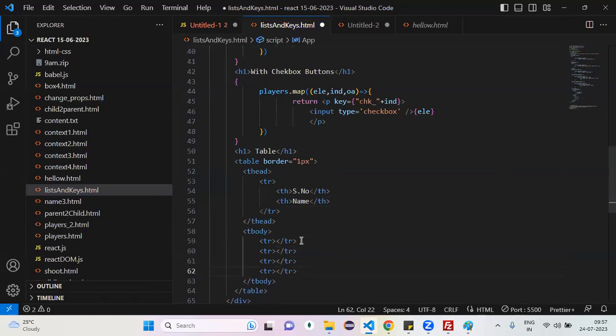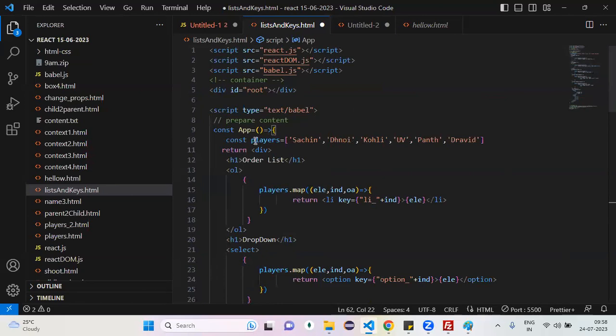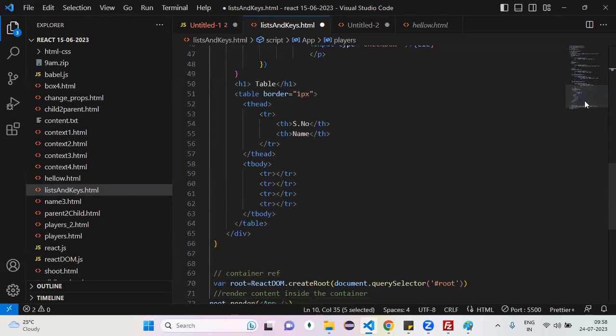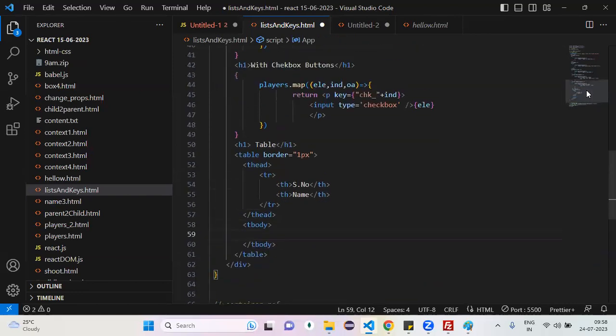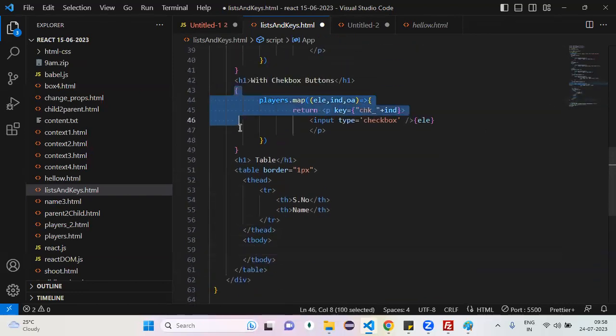So how many rows you have to prepare depends upon my players. With Sachin, data 1 row. With Dhoni, 1 row. With Kohli, 1 row. That means you are performing the same operation on each and every element. Then you can go with the map method. Can I copy this stuff? Any problem? Just copy this.